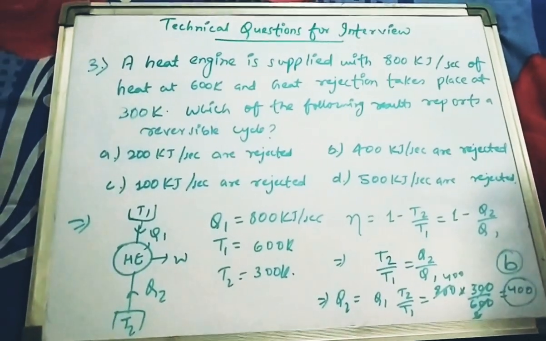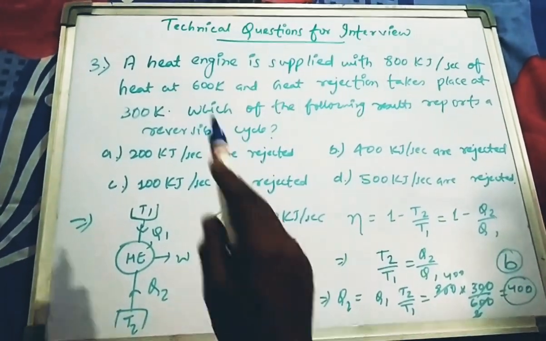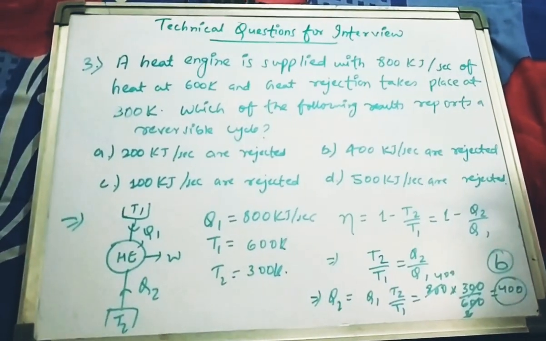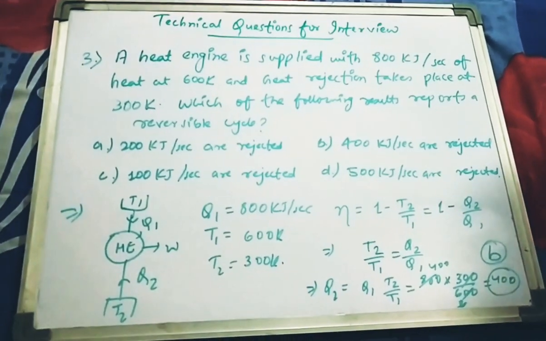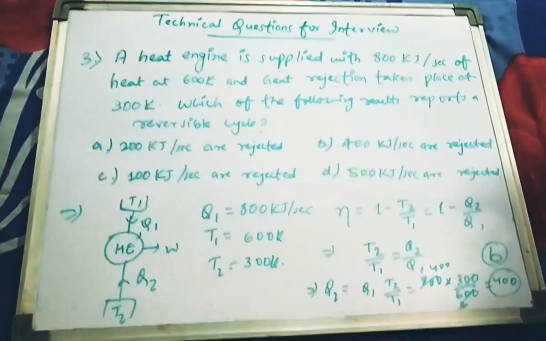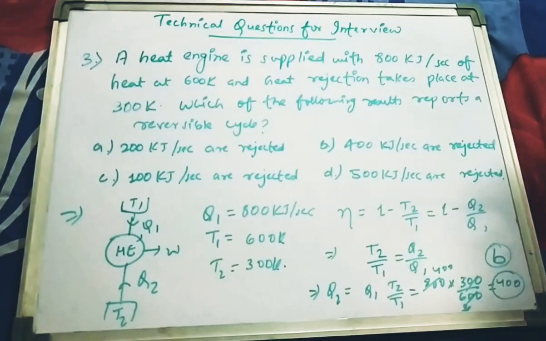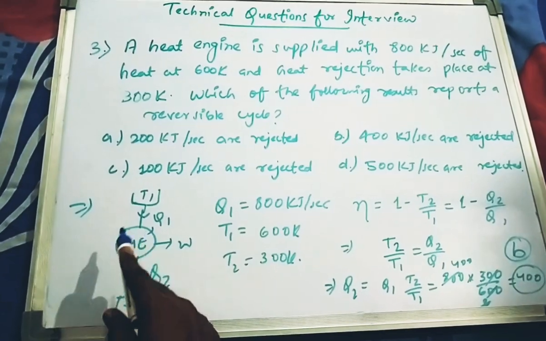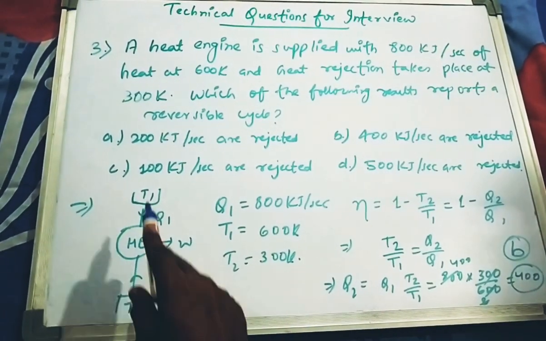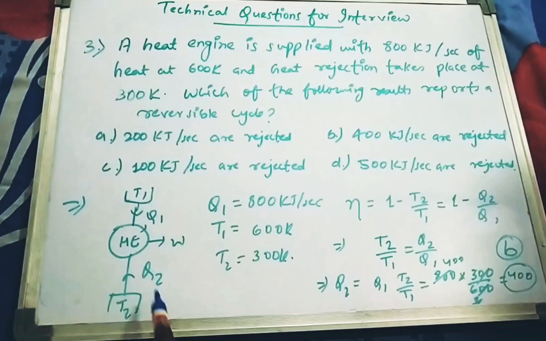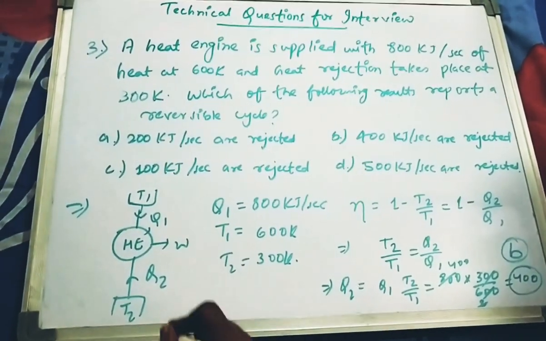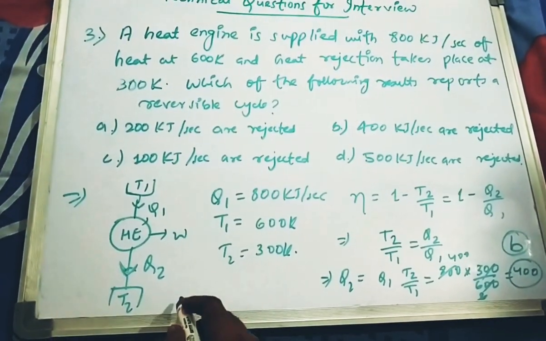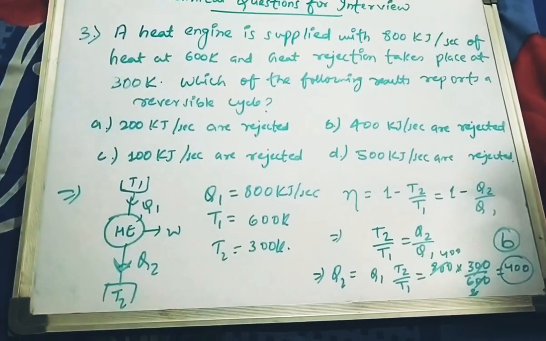Now coming to the third question, and this is a question on heat engines. The question is: a heat engine is supplied with 800 kJ per second of heat at 600 Kelvin and heat rejection takes place at 300 Kelvin. Which of the following results reports a reversible cycle? There are 4 options. As the question suggests, this is a simple heat engine where the source temperature is T1 and the sink temperature is T2, and heat is supplied Q1, Q2 is the heat rejection and W is the work done.